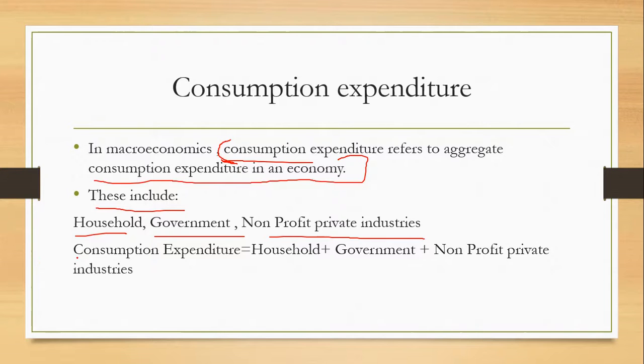So consumption expenditure will include households. Yes, we buy consumer goods. Government also buys consumer goods, like rice from the farmers, and then gives that to us at a low price.